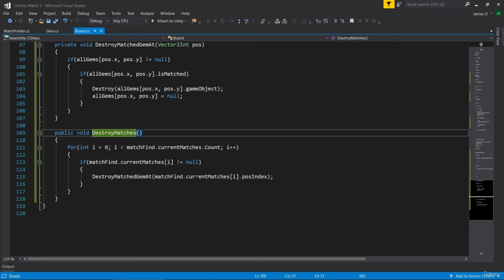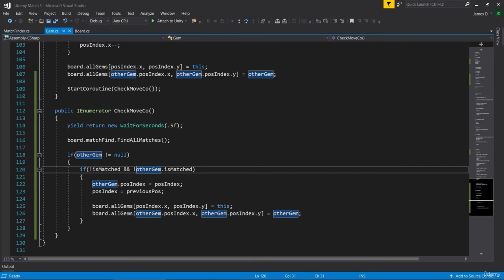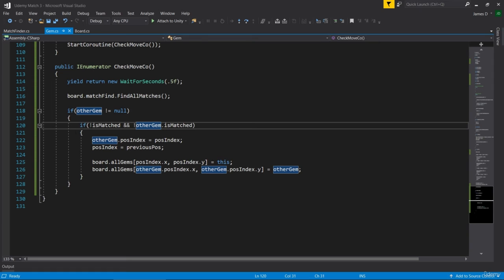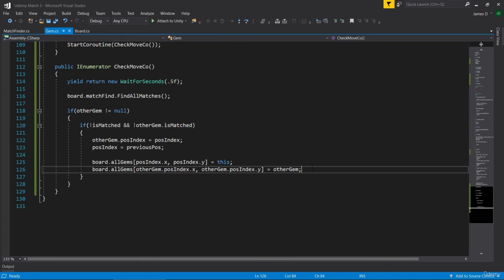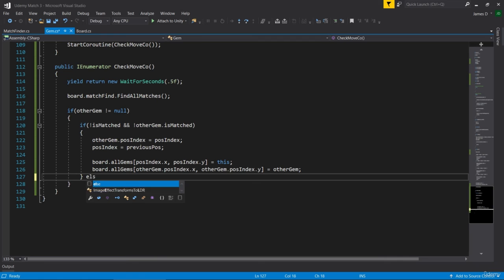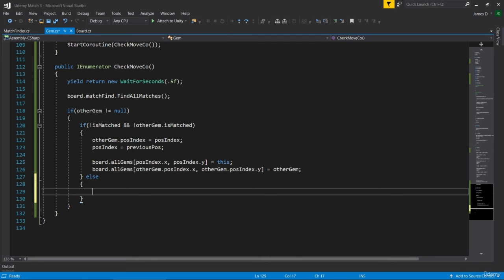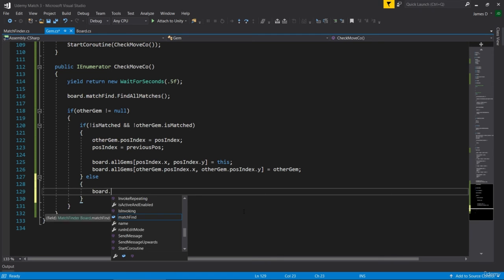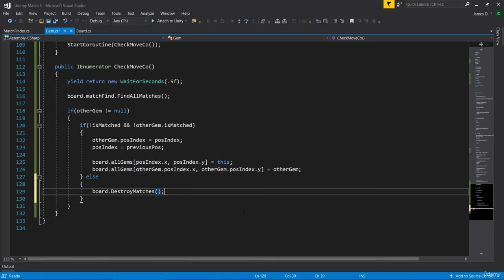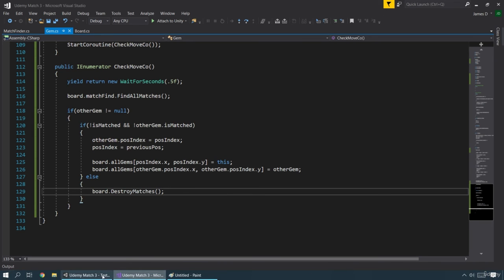So we want this to be called back in our gem script. When we do our check move, here we're checking if we're matched, and here's the situation where if we're not matched and the other one isn't matched, then we're going back to our positions. But if we say else here, so if this gem is matched or the other gem is matched, well then we want to tell board.destroyMatches. So we've moved into position, one of us is matched, so we should destroy those matches. So let's save this and let's go back in here.